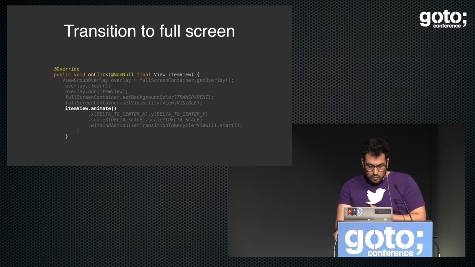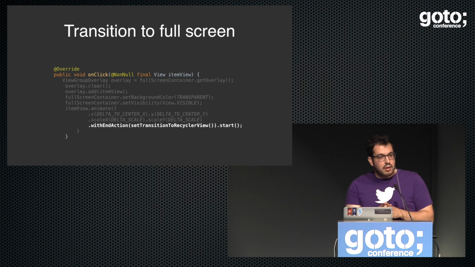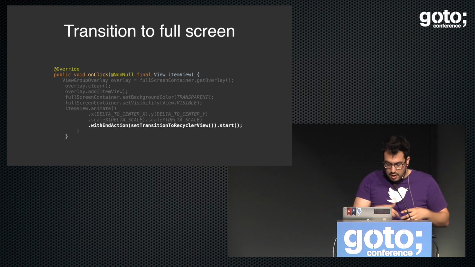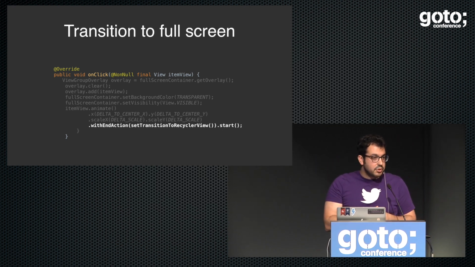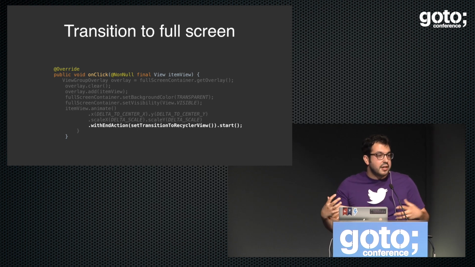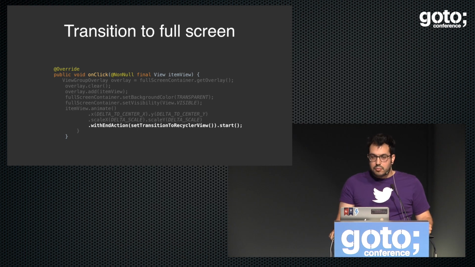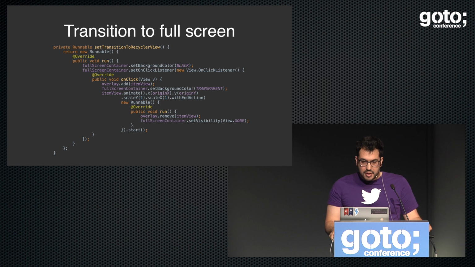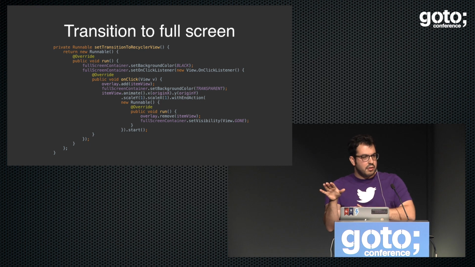And what we're going to do is animate that item view, and then animate to full screen. And what we have to do is add an end action, which is going to be setting the click listener so we can go back to the gallery, to the medium recycler view. Let's take a look at that method. That method is actually pretty trivial too. As you can see, of course, there are more things going on, like setting the background to black, setting the background to transparent, or setting the visibility to on. But pretty much the idea is you are just using the overlay to do your transitions.